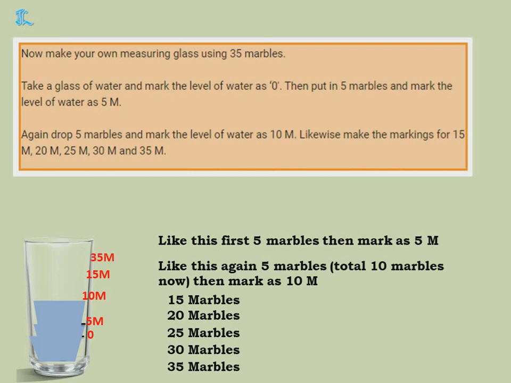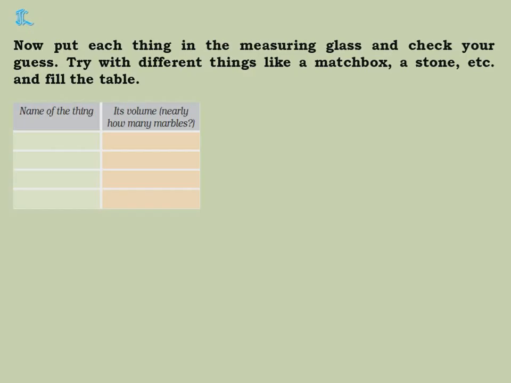Like this you will prepare your measuring glass or measuring jar or anything. And how can you write on that? You can use a marker pen to write on that, because a sketch pen will not work. Marker pen, or you can make small sticky notes. Stickers will be there. In that you can write and paste it. Okay, like this you can do.